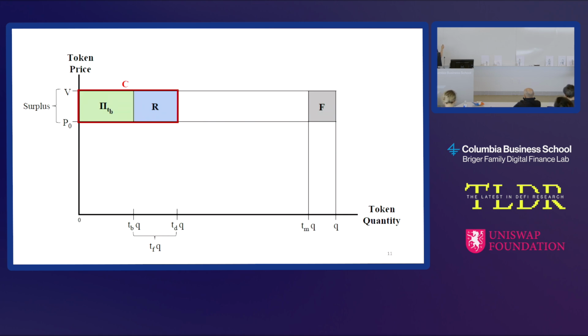And then part three of the bid is, if I already have tokens, I'm going to disclose my position. That's this green part here. This green part represents the profit I'm expecting on tokens I already own. That's my total position. I have to tell you what that is.